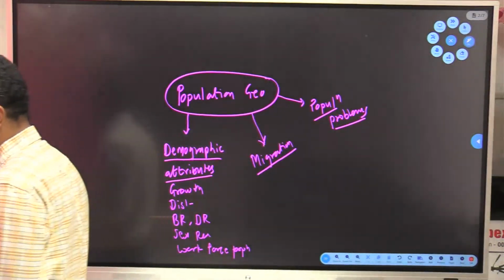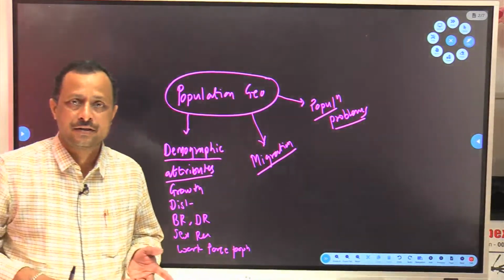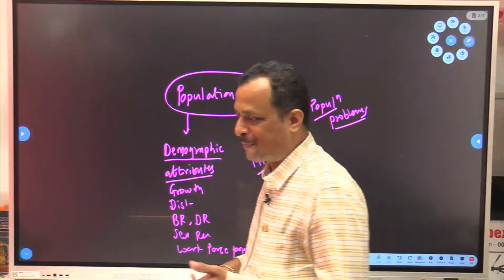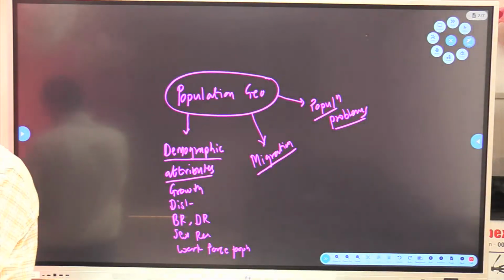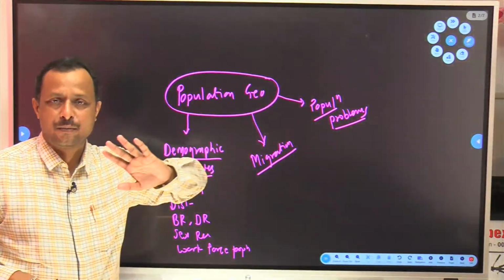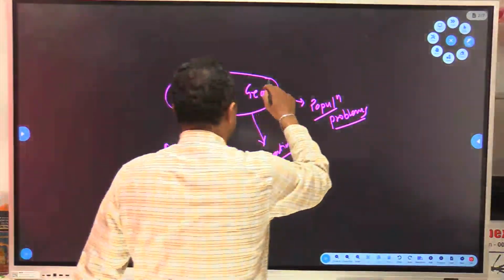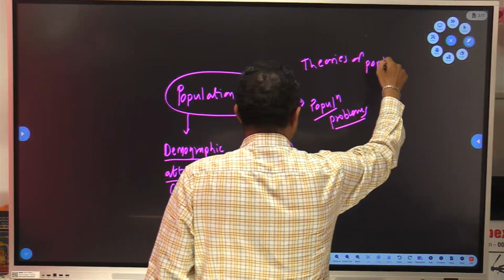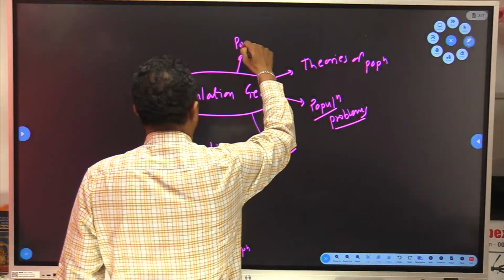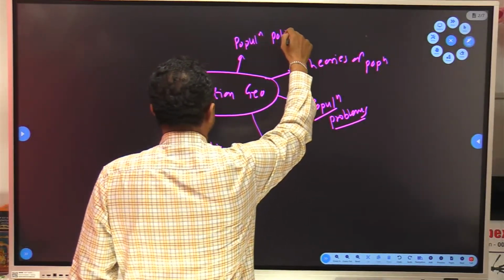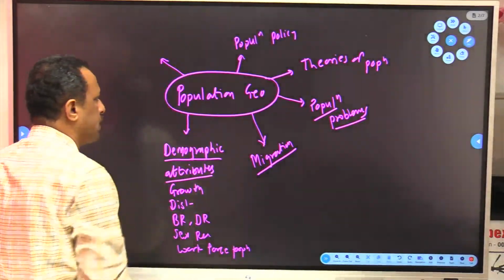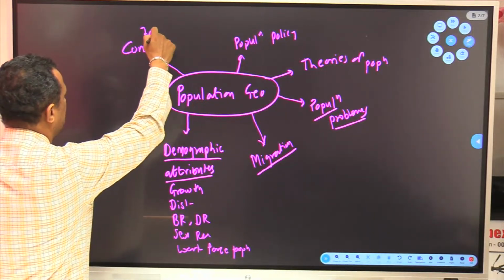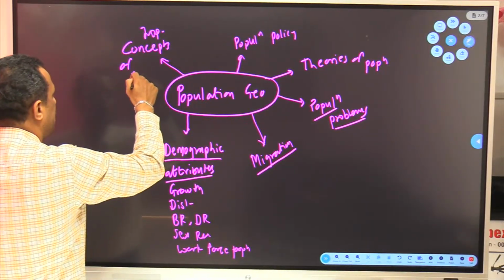Every country is going to have certain population problems. In our country, we have population problems like what? Overpopulated condition. How many posts are there? Only 500 posts of MPSC. But how many students are preparing for that? There are a few lakhs. So what is this condition termed as? It is termed as a population problem. Clear? Then we have to study a few theories of population. Then we have to study population policy. And then we switch to one important part regarding population, which includes the important concepts of population.